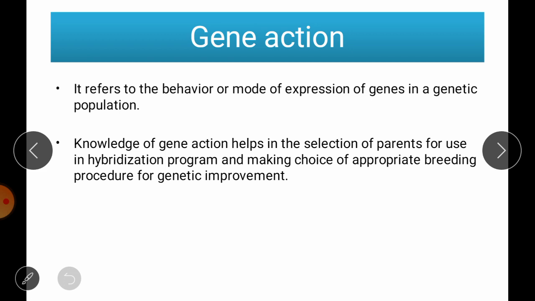If you remember our previous lecture, where we discussed genetic variances, we studied that there are three components of variation: phenotypic variation, genotypic variation and environmental variation. This phenotypic variance occurs due to the genotypic component and the environmental component. The genotypic variance is the pooled effect of all the genes which are inherited from parent to its offspring.